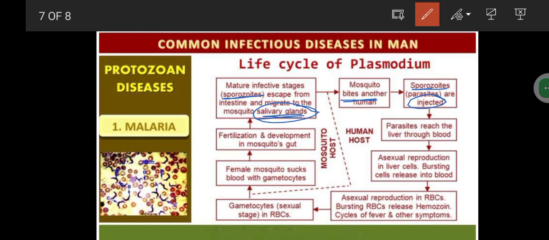Then, as a result, this parasite will reach the liver. First, this parasite is going to reach the liver, and what is going to happen here? In this liver, there will be asexual reproduction, which means there is no meiosis. There will be only mitosis.